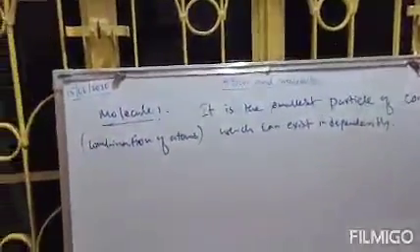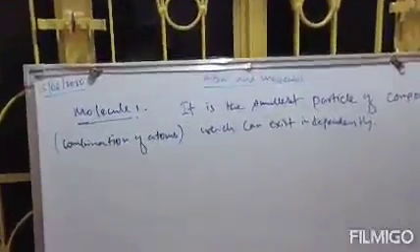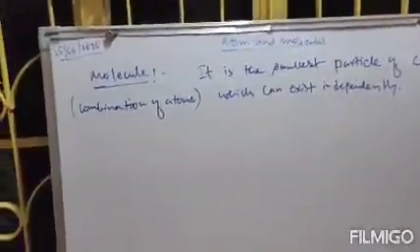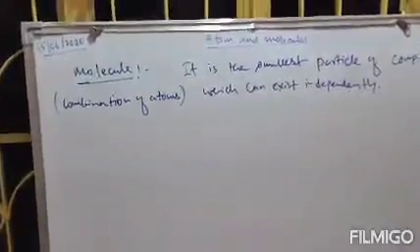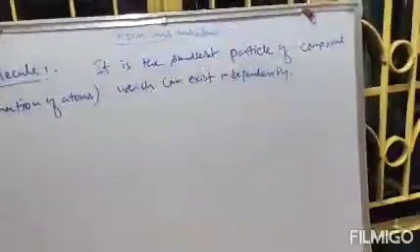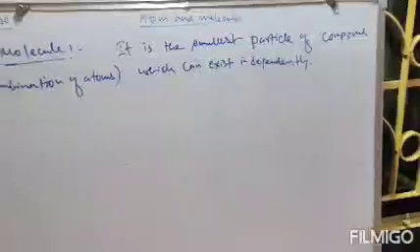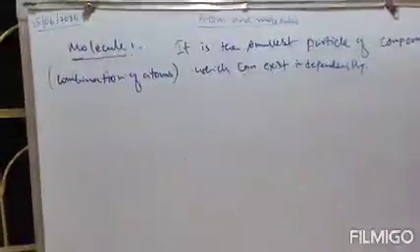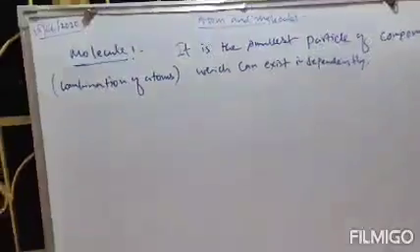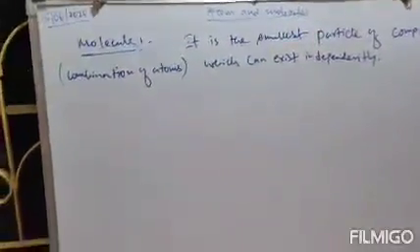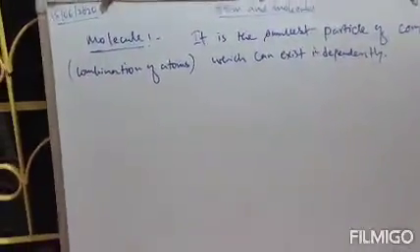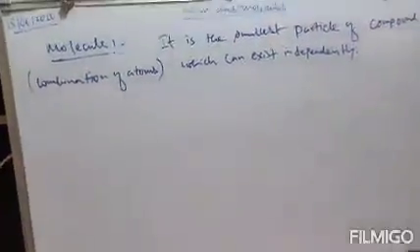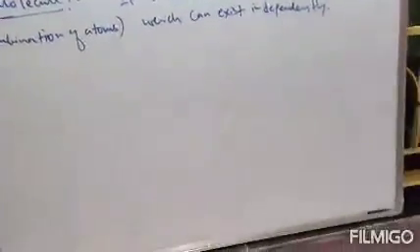Now atoms don't exist independently. They don't have their own existence. But molecules can exist independently, because molecule is the combination of many atoms.